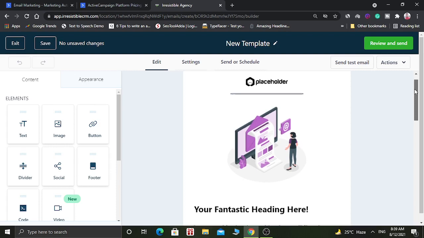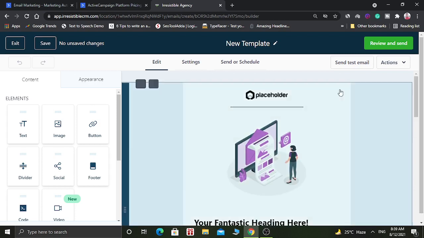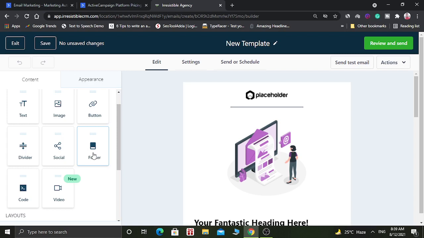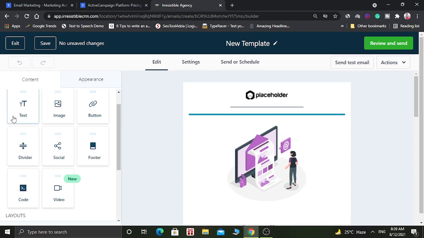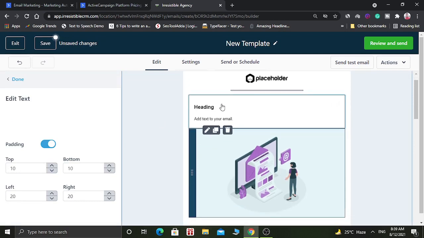So this is the email template. So here you can edit anything. You can add text, you can add images, you can add button, you can add divider, you can add social buttons, you can add footer, you can add code, and you can add videos. So let us add one text. It is also an email template which supports drag and drop option. So you don't have to worry about it. It is very easy to use. So just drag and drop here and you can use it.